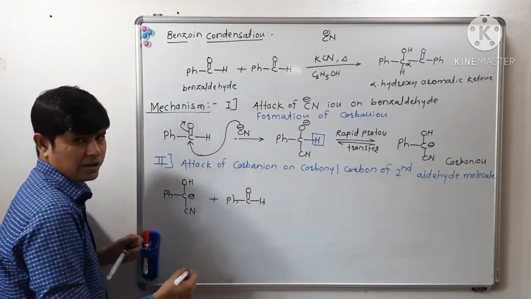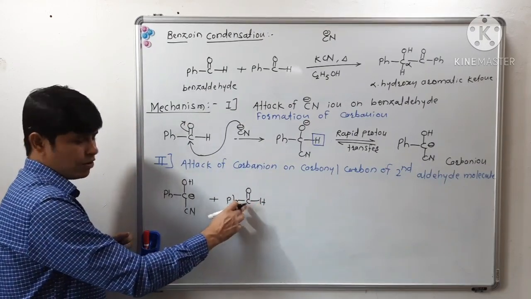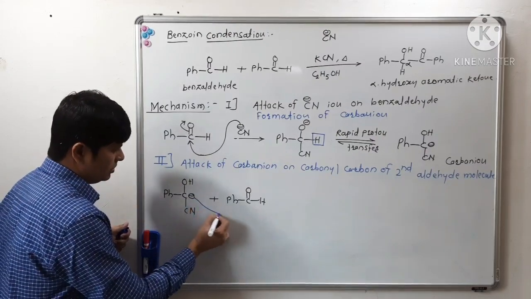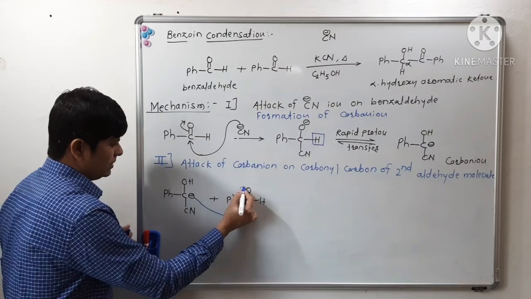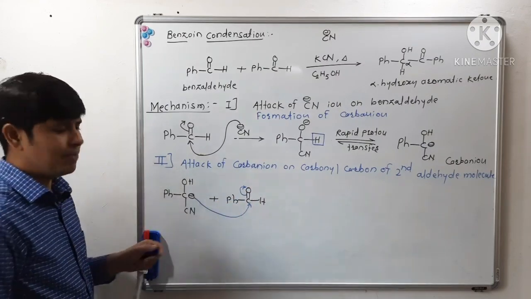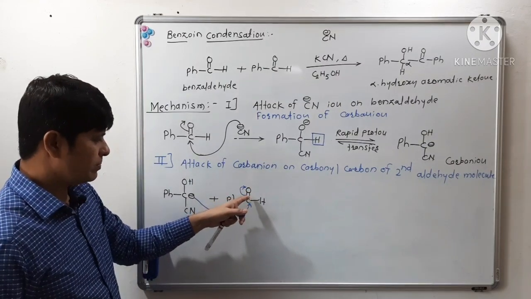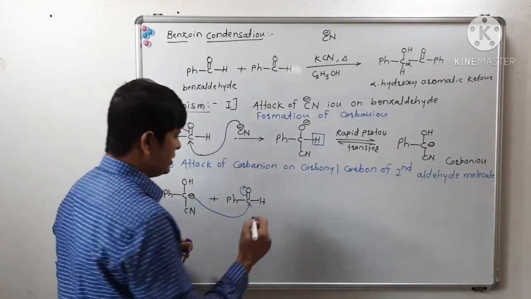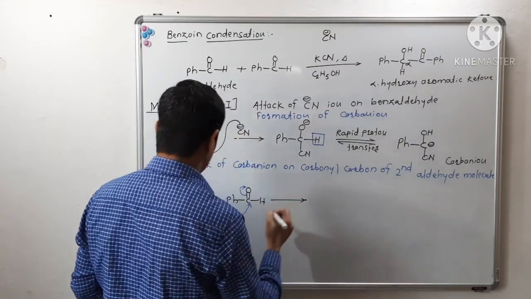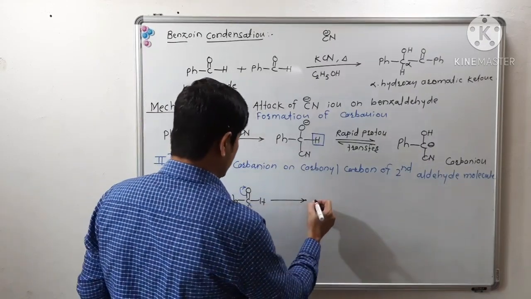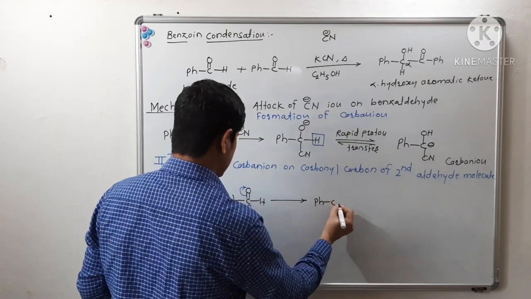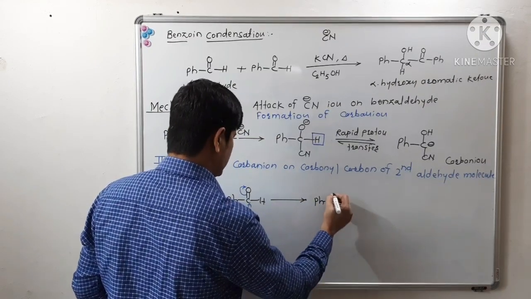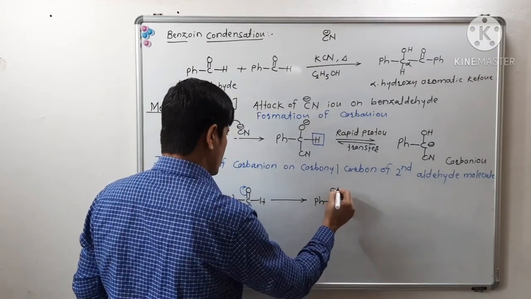See, this is the carbonyl carbon of the second benzaldehyde molecule. So this carbanion will attack on this carbonyl carbon, and there will be a shifting of pi bonding electron density of this carbonyl double bond towards the oxygen atom. In the same step, we can write the equation like this: Ph, CN, OH.